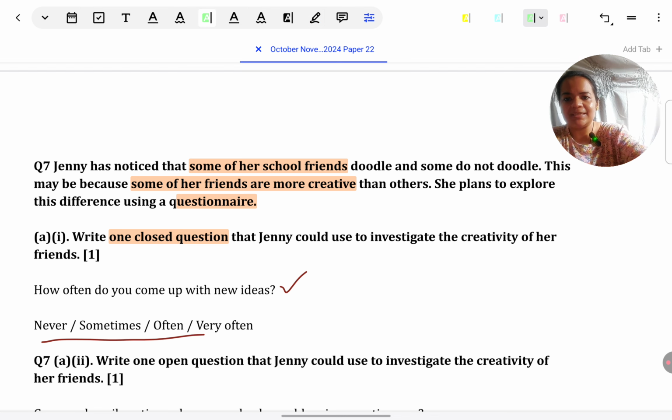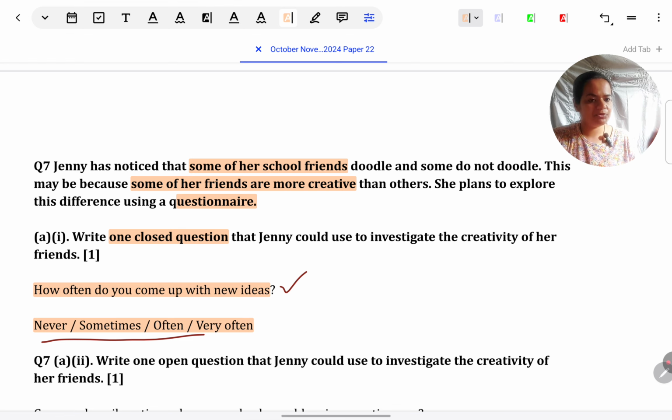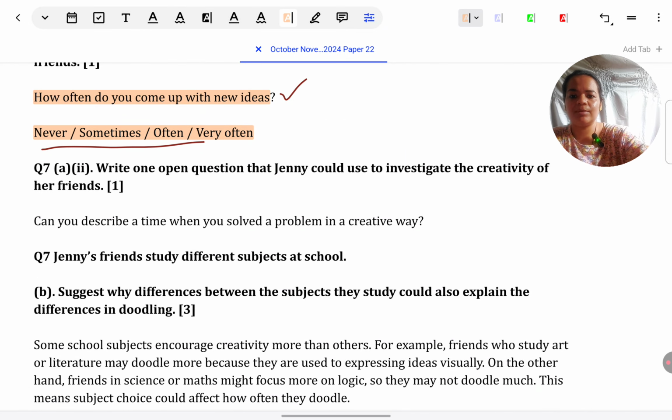So one example, as you can see here, is how often do you come up with new ideas? The response choices being never, sometimes, often, very often. Let's look at the next. Write one open question that Jenny could use to investigate the creativity of her friends. Open question, you don't have to give response choices. In fact, if you give, it will become wrong, because then it becomes a closed question.